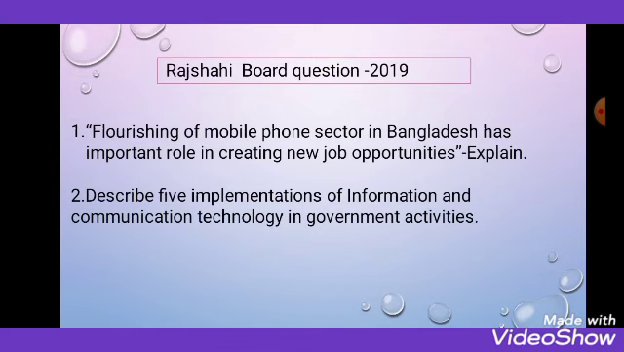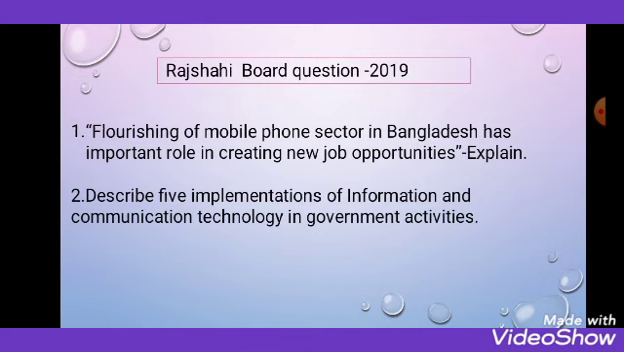Now come to another question. It is Board Rajshahi 2019. Here we found that 2 questions come from this chapter. Actually, students, you observe very clearly that every year, every board, from chapter 1 at least 2 questions came in previous years. So this year we can think that 2 questions will come from this chapter.